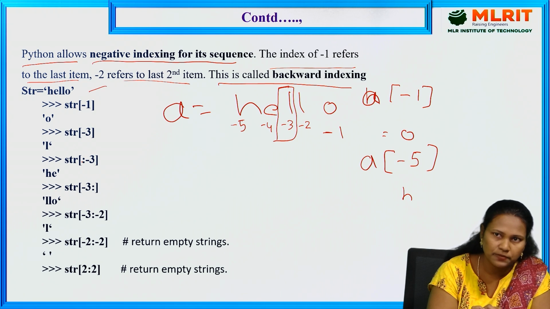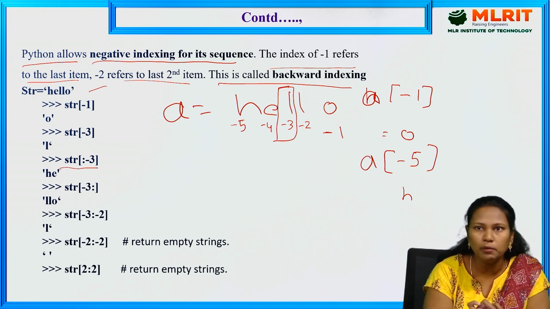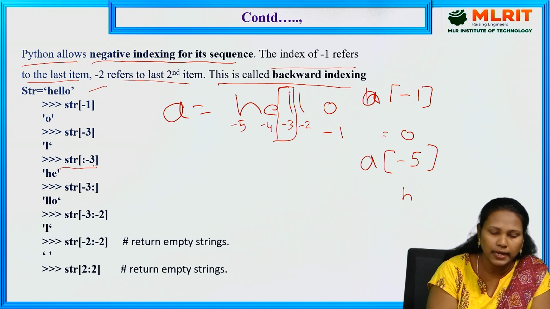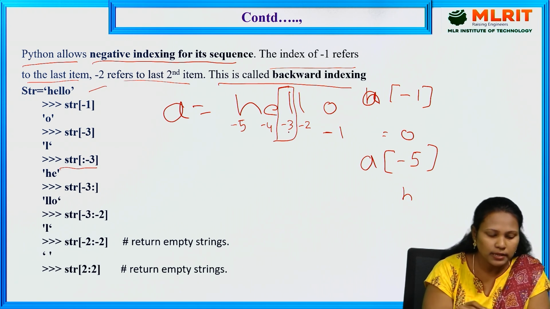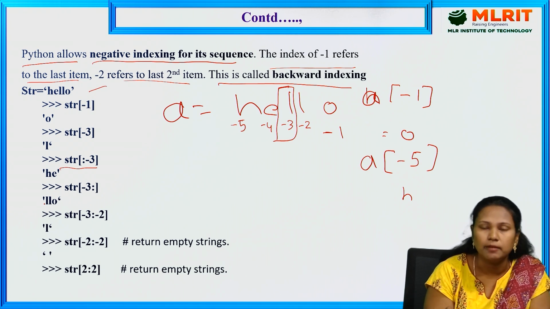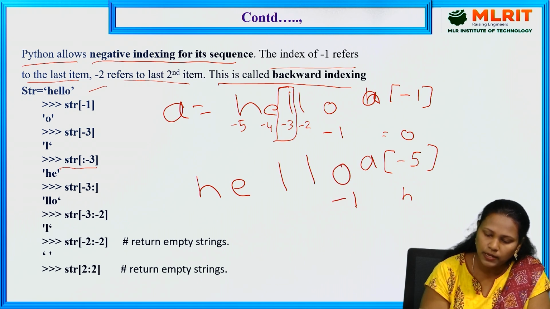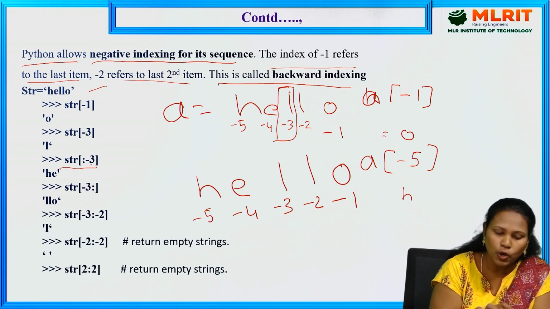Next, here we are using the range, so we have to specify the starting and ending index as well as the increment. Here str of colon -3: it takes from the start, and -3 means the stopping index. So here it prints HE. In HELLO, the indices are -1, -2, -3, -4 and -5, so you have to stop at -3.